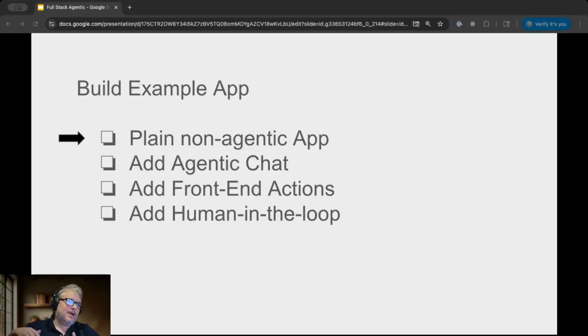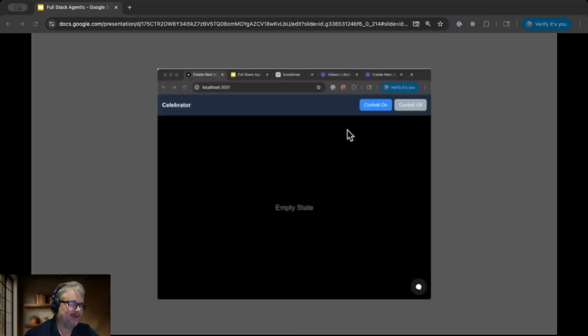So that had agentic chat. The agent can interact with our UI. We're going to show off a few more features of the app as we go, but I just wanted to give you a brief introduction to it. We're going to build this in 4 steps, starting with a plain non-agentic app. Then we're going to add the chat. Then we're going to add some of these UI integrated features.